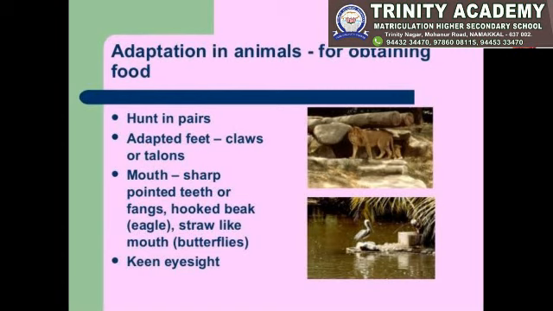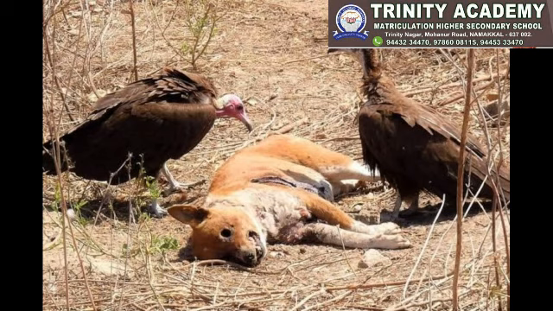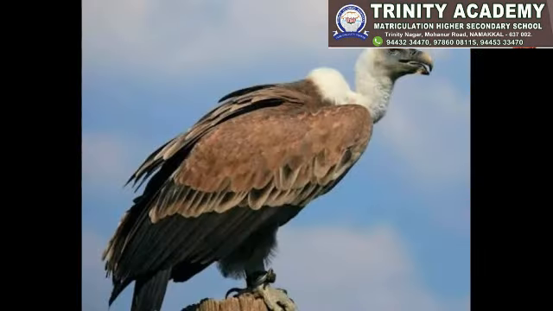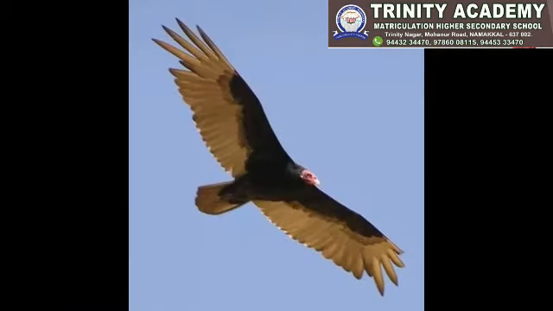They have well developed tearing teeth, sharp pointed teeth or fangs, hooked beak, straw like mouth, keen eyesight. Flesh eating birds like eagles and vultures have sharp beaks and claws to catch other animals and to tear their flesh.